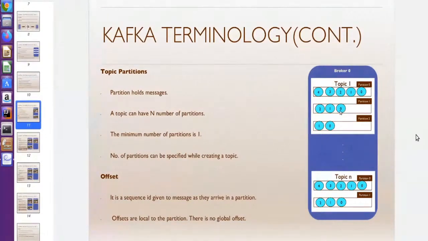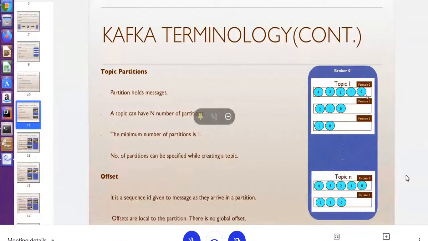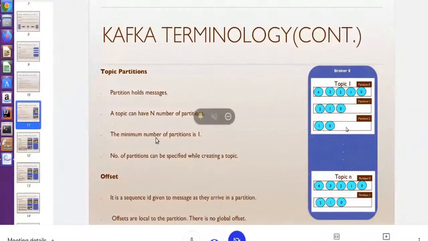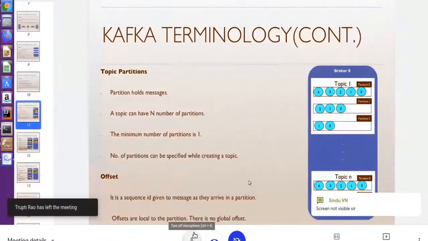The diagram is not visible. Maybe there is a connectivity issue, but I can hear you. The screen is not shared on Google Meet, it is only on YouTube. We cannot see the screen you share on Google Meet.